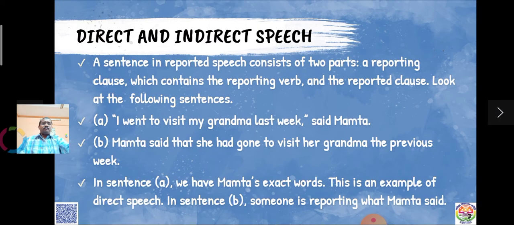A sentence in reported speech consists of two parts: a reporting clause, which contains a reporting verb, and the reported clause. Look at the following sentences. "I went to visit my grandma last week," said Mamta. Then in the indirect it will be, Mamta said that she had gone to visit her grandma the previous week. In sentence A, we have Mamta's exact words. This is an example of direct speech. In sentence B, someone is reporting what Mamta said.